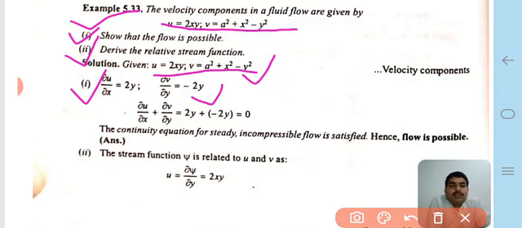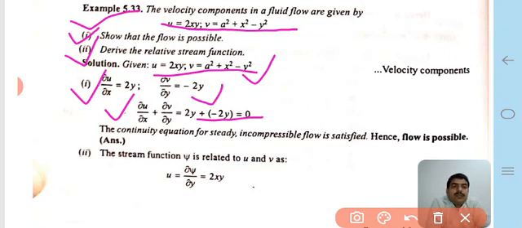Now using the continuity equation, that is del u upon del x plus del v upon del y is equal to 0. Putting in the values of the partial derivatives of the velocity components, del u upon del x and del v upon del y, we get the value 0.